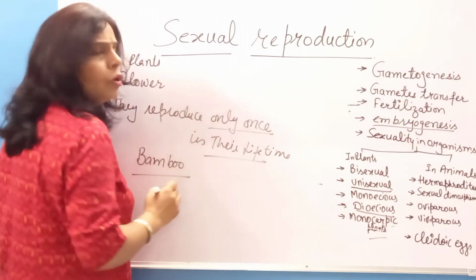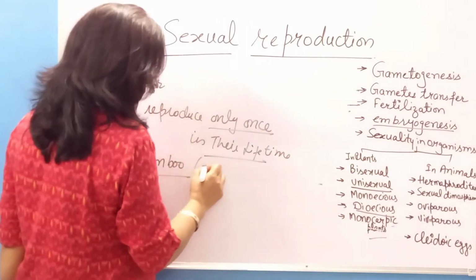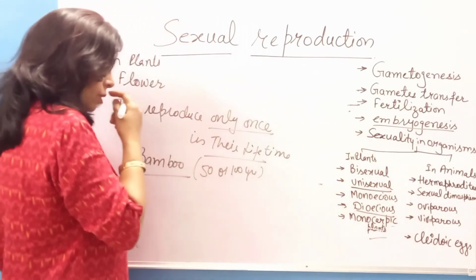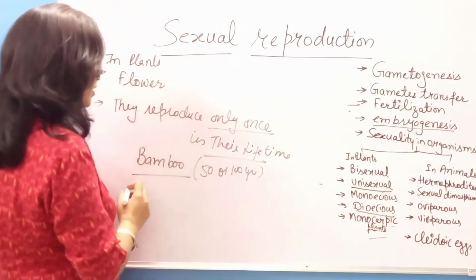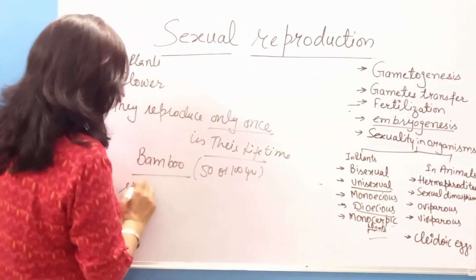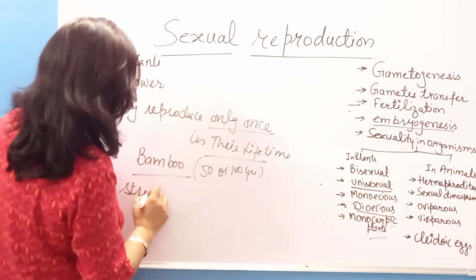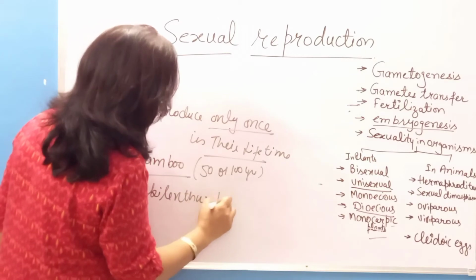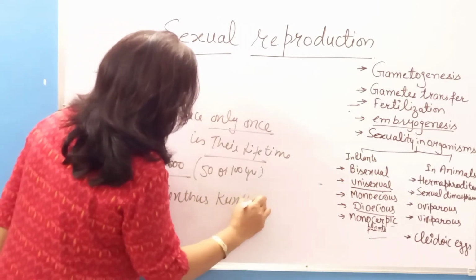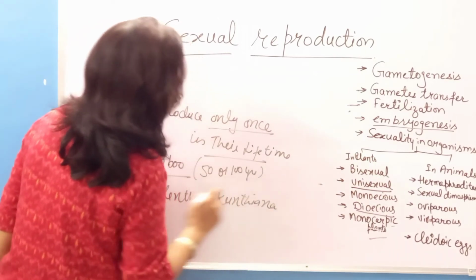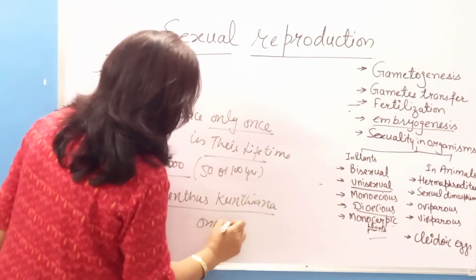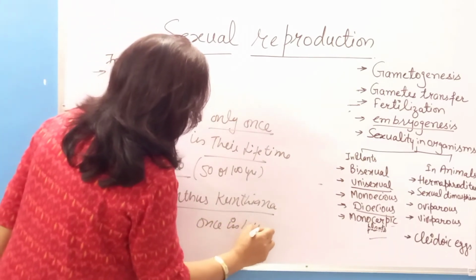Bamboo reproduces only once in 50 or 100 years. And there is one more example of that, Strobilanthes kunthiana, that reproduces only once in 12 years.